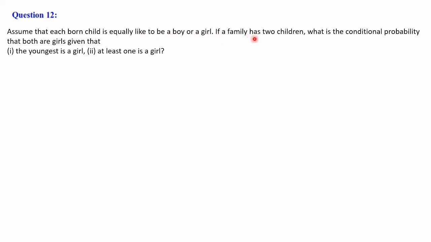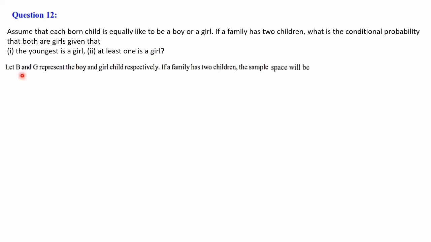If a family has two children, what is the conditional probability that both are girls? We have to find the probability of both being girls. The conditions are: the youngest one is a girl, that is the first one; second, at least one is a girl. So let B and G represent the boy and girl child respectively, and in a family there are two children, it is given to us. So the sample space will be BB, both boys; BG, first a boy and second a girl; GB, first a girl, second a boy; and GG, both girls. This is the sample space.